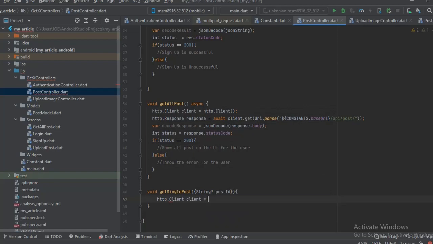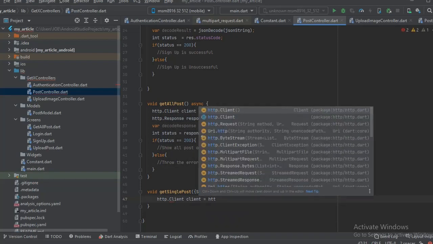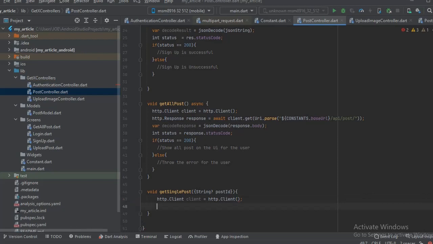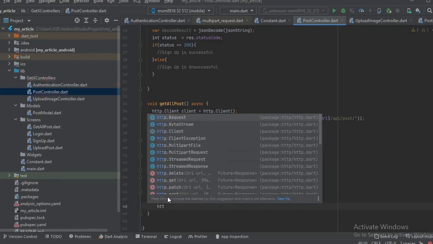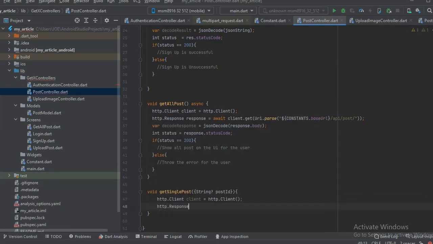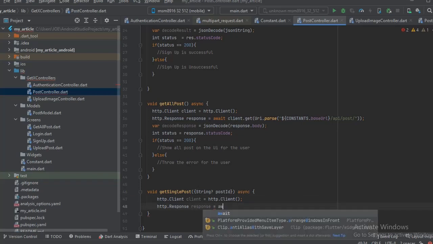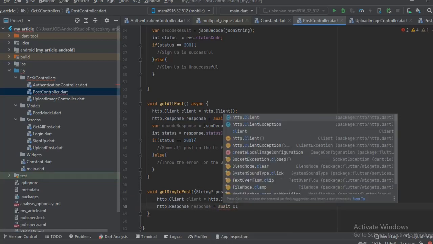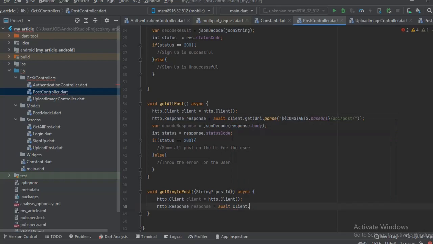Then from there we get the HTTP response. Response is equal to, make this asynchronous because we're dealing with a network request, so we're going to say await client dot get, since it's a get request.